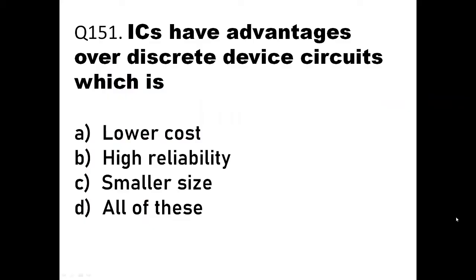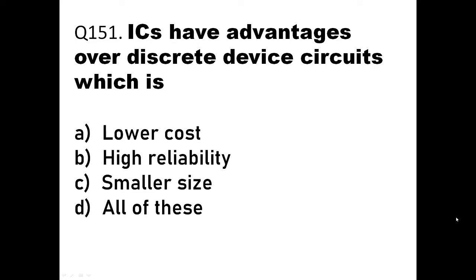So we'll see the first question of today, question number 151. The question asked is: ICs have advantages over discrete device circuits. Which advantage does the IC have over discrete device circuits? The options are lower cost. Obviously, lower cost is an advantage. High reliability also is an advantage because there are no loose wires over there. So maintenance cost also is less.